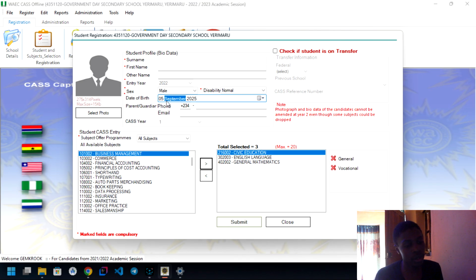Your national ID card is reading a different thing, your date of birth, your WAEC information is reading a different thing, your NECO information is reading a different thing. You won't feel it if you are not planning to proceed to any other institution after secondary school. You won't feel it if you are not looking for a job.